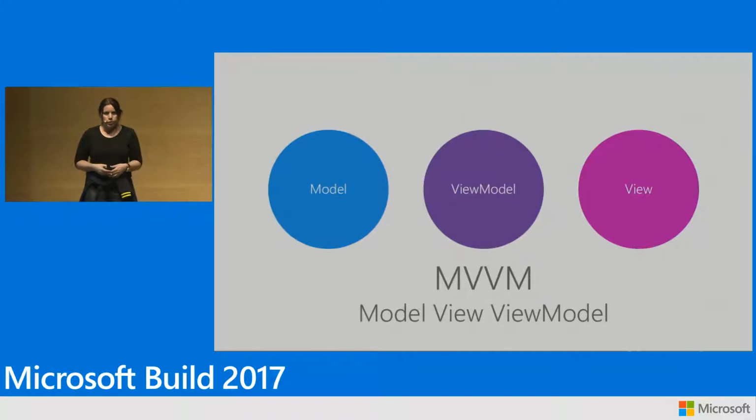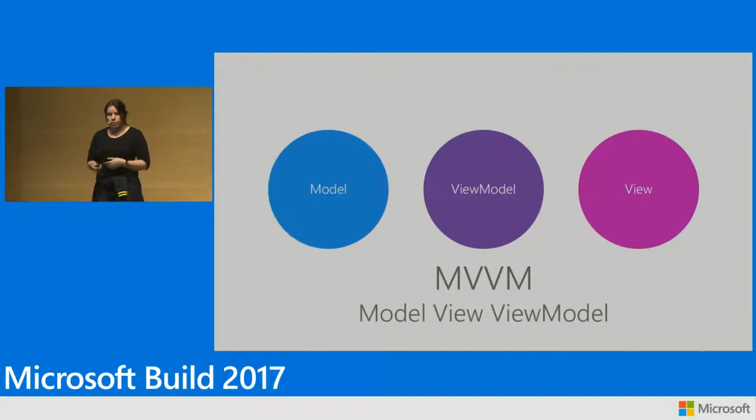And why does this help you share code? Because suddenly, if you separate out the view model, that means that it's not code that's going to be in the separate views. So you can separate them out from the Android and the iOS and the Windows project and put them in a shared location. And that's what we're helping them do.